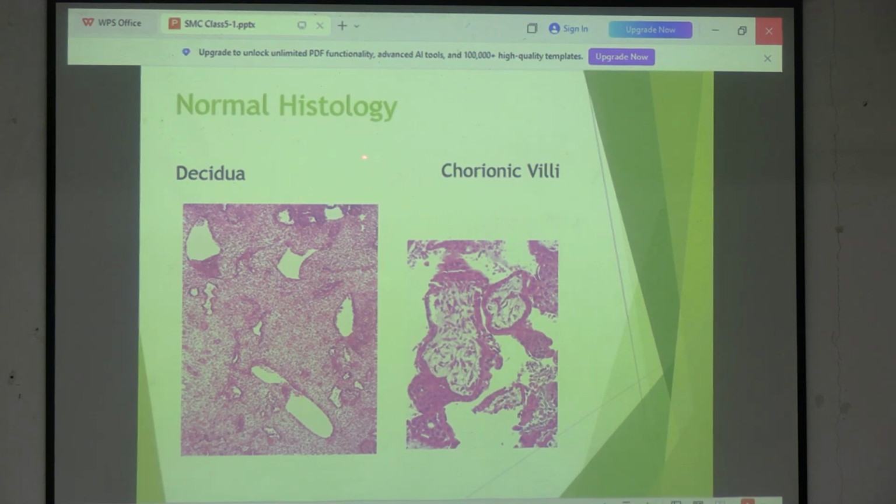That is from the endometrium. Those glands will be lined by your epithelial cells. And come to this one, which is called chorionic villi. You can see this is a cut section of a chorionic villi. What happens is there is a core.